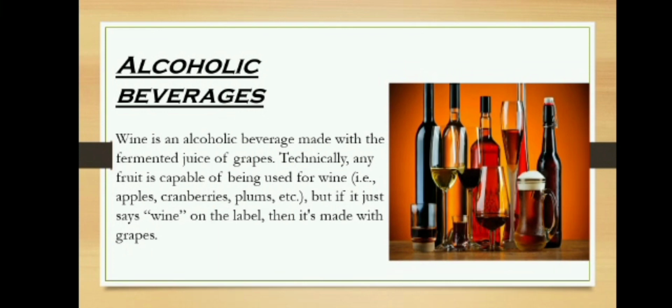Wine is an alcoholic beverage made with the fermented juice of grapes. Technically, any fruit is capable of being used for wine, but if it just says wine on the label, then it's made with grapes. Next slide.